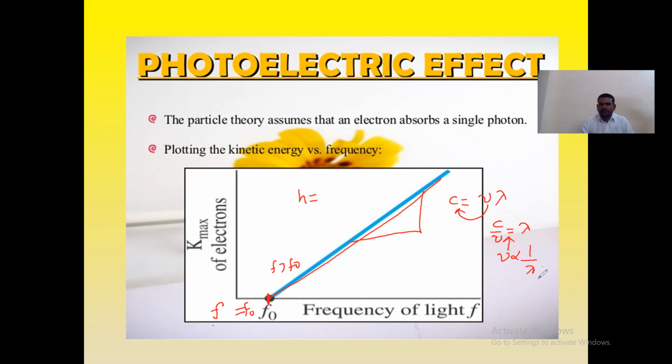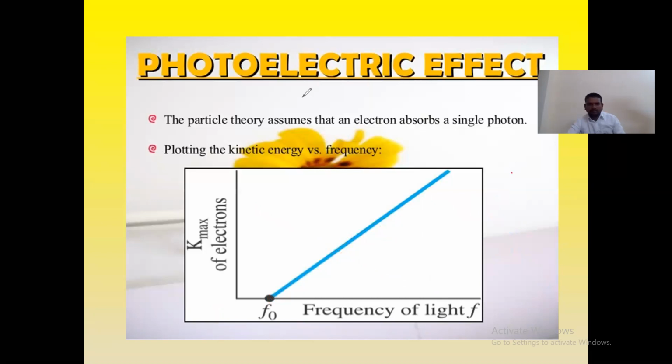Maximum frequency gives you minimum wavelength. Here, the graph of frequency you got like this means the graph of wavelength you will get like this, quite opposite to that one. Why? Because the frequency and the wavelength are inversely proportional to each other. Here is some calculation to understand this nu and lambda. I will show you through one more slide.